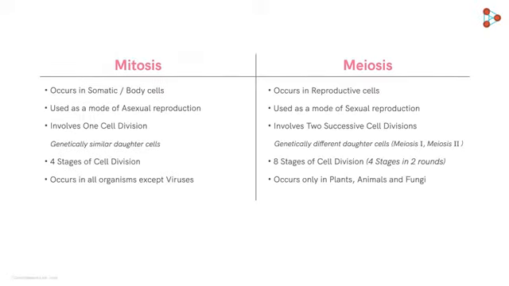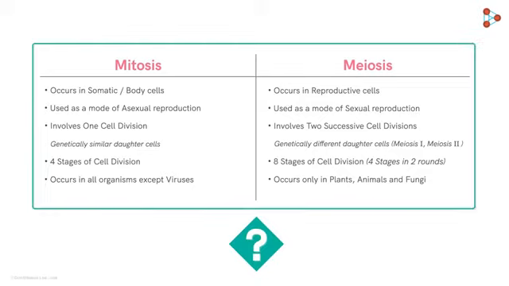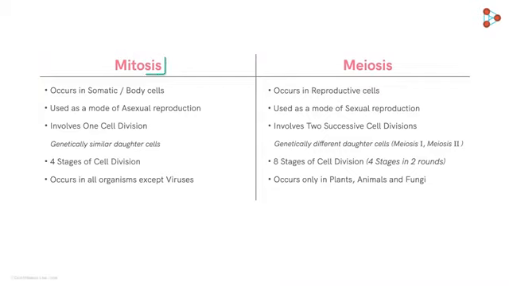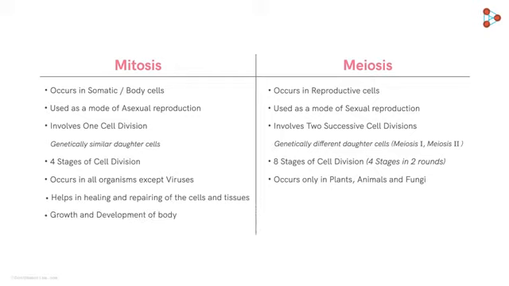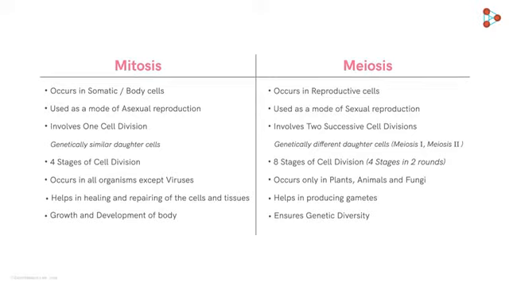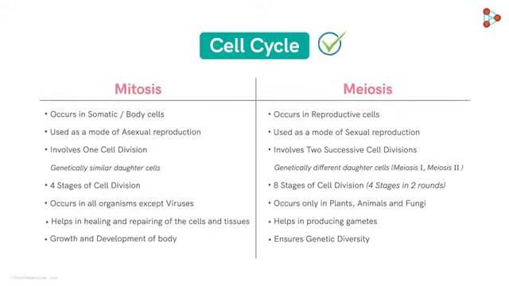Before signing off, tell me one thing. Have you ever wondered what important tasks do these two processes perform in our body? Well, mitosis helps in the healing and repairing of the cells and tissues of our body. It's also responsible for the growth and the development of the body. Meiosis, however, helps exclusively in producing gametes. This ensures genetic diversity. And with this, we come to an end of the concept of cell cycle.